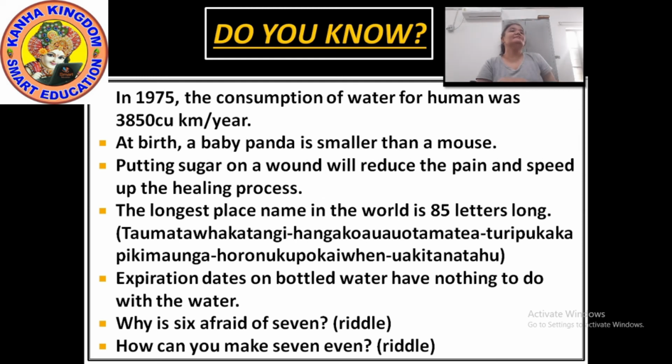Unfortunately, this is one of the facts you probably can't repeat to your friends, because it's nearly impossible to pronounce. And this 85 letter long name place is in New Zealand.